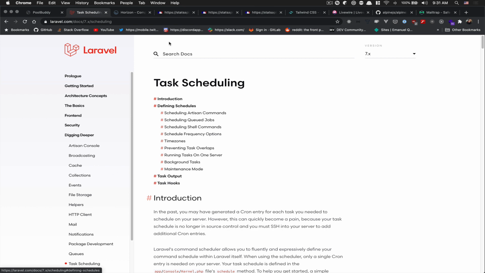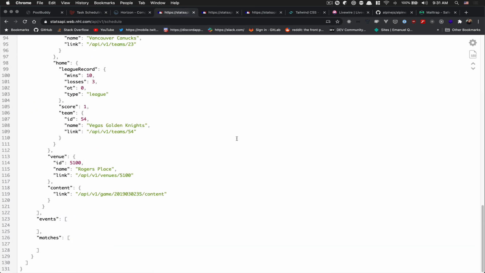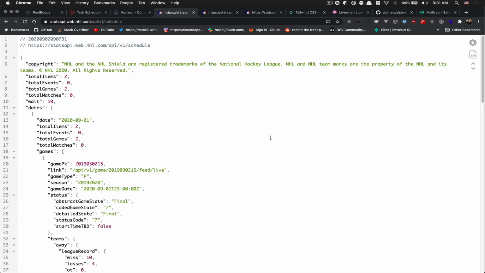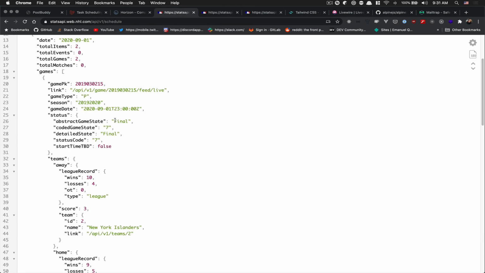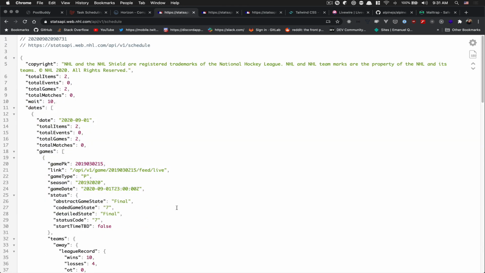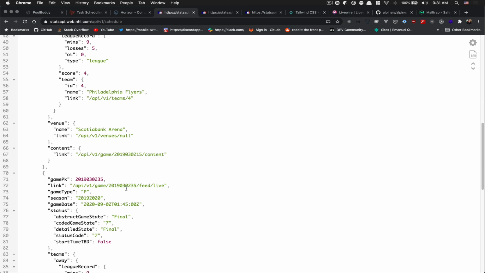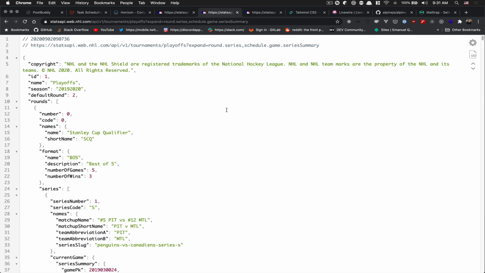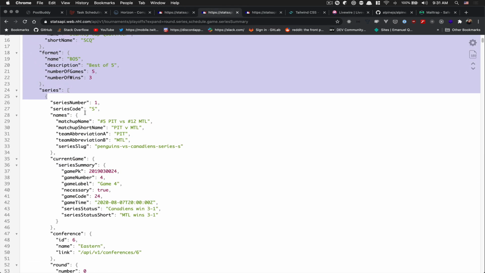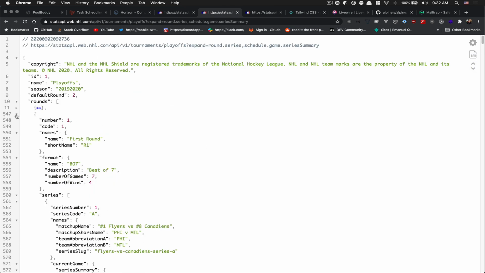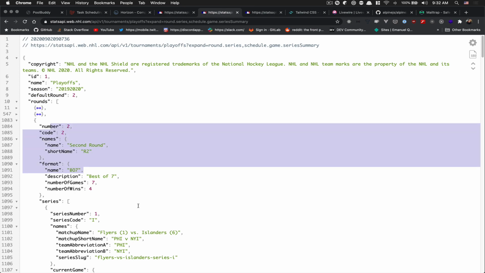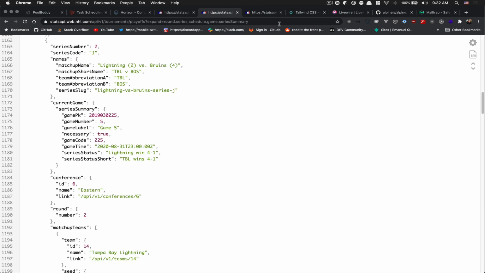Yeah, I'm going to show you what the API looks like. You have here the schedule. This is the kind of schedule I'm getting from the NHL API. Again, those APIs are free, so you see I get the games, so I know which games play today and stuff like that. After that, when you have the playoffs, I need information to know who is winning. But the thing is, they always give you all the rounds, so you need to know with the default round which round, etc. So you see, I have quite a lot of data.